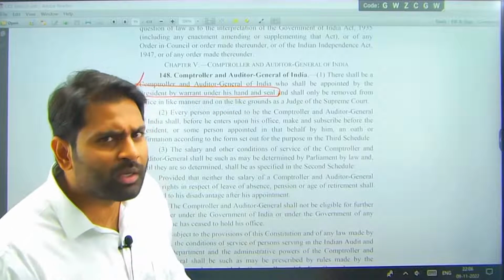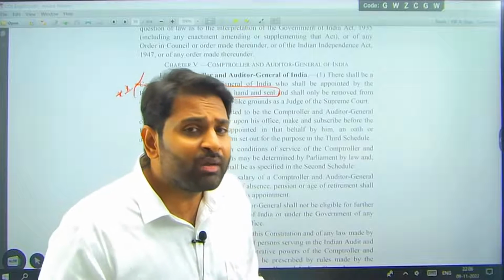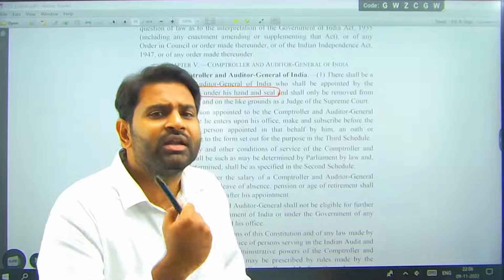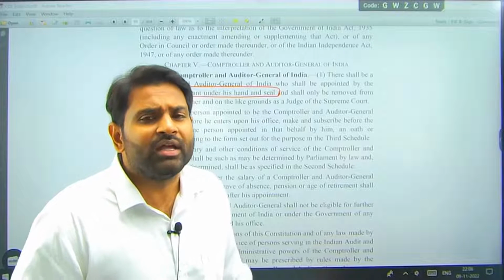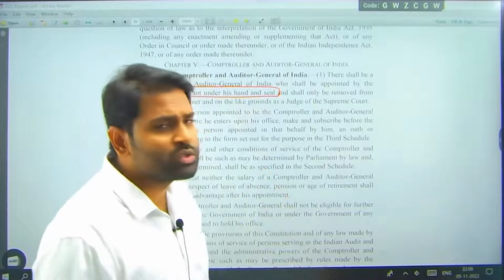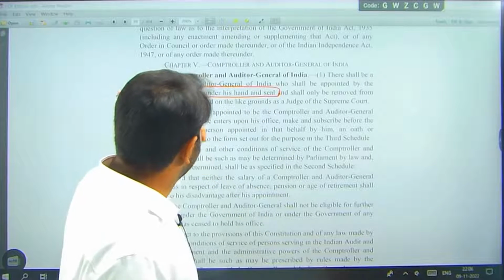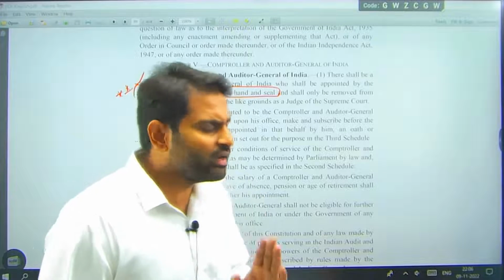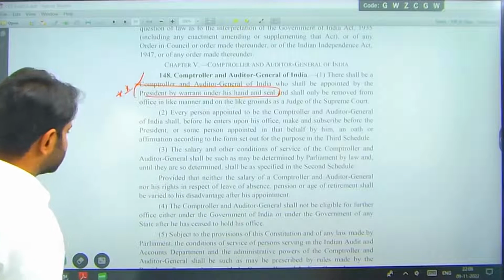He is not just appointed by the President's office. He is appointed by the President himself, which means this position is a little important. Whenever you see such words in the Constitution, in the appointment, President by warrant under his hand and seal, you need to understand the importance of the office. The Comptroller and Auditor General is very important.